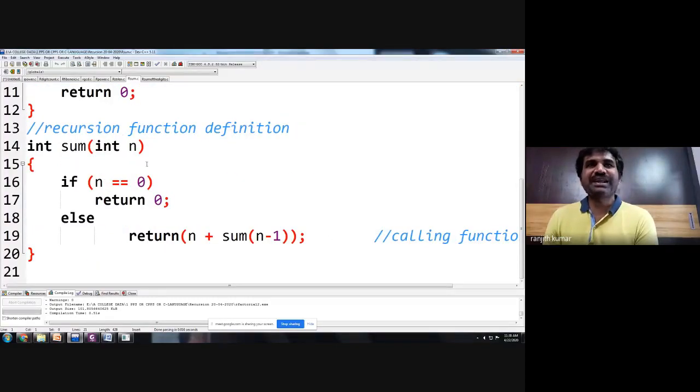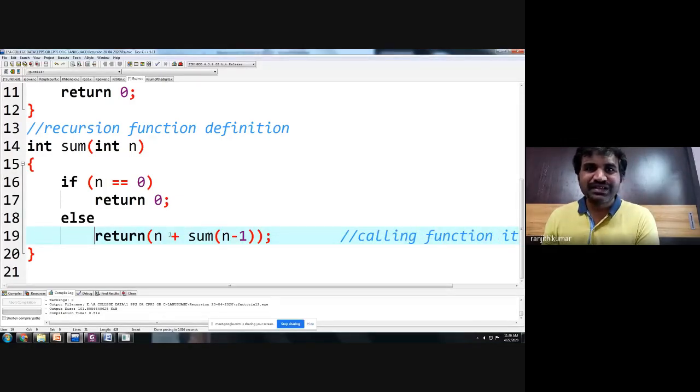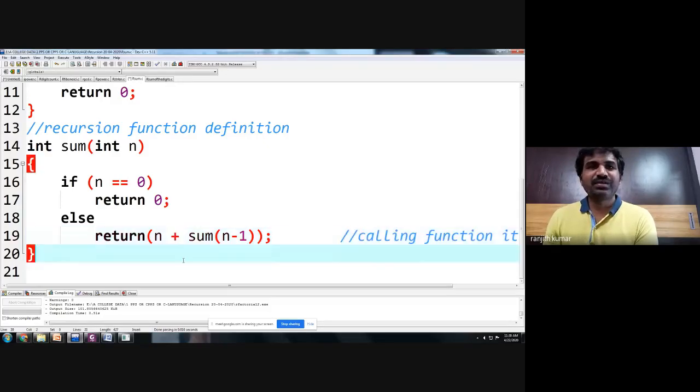So the same program is written once again. The only difference is in the place of star, you are keeping plus. If you observe here, in the program we accept a number and ask the program to perform the sum of natural numbers. So we are calling a function called sum. First I'll check whether the number is equal to 0 or not. If the number is 0, the sum is 0. Otherwise, you add it to the result of calling the function for the next number, so that you are dividing the job into pieces. So let us compile and run this code here.